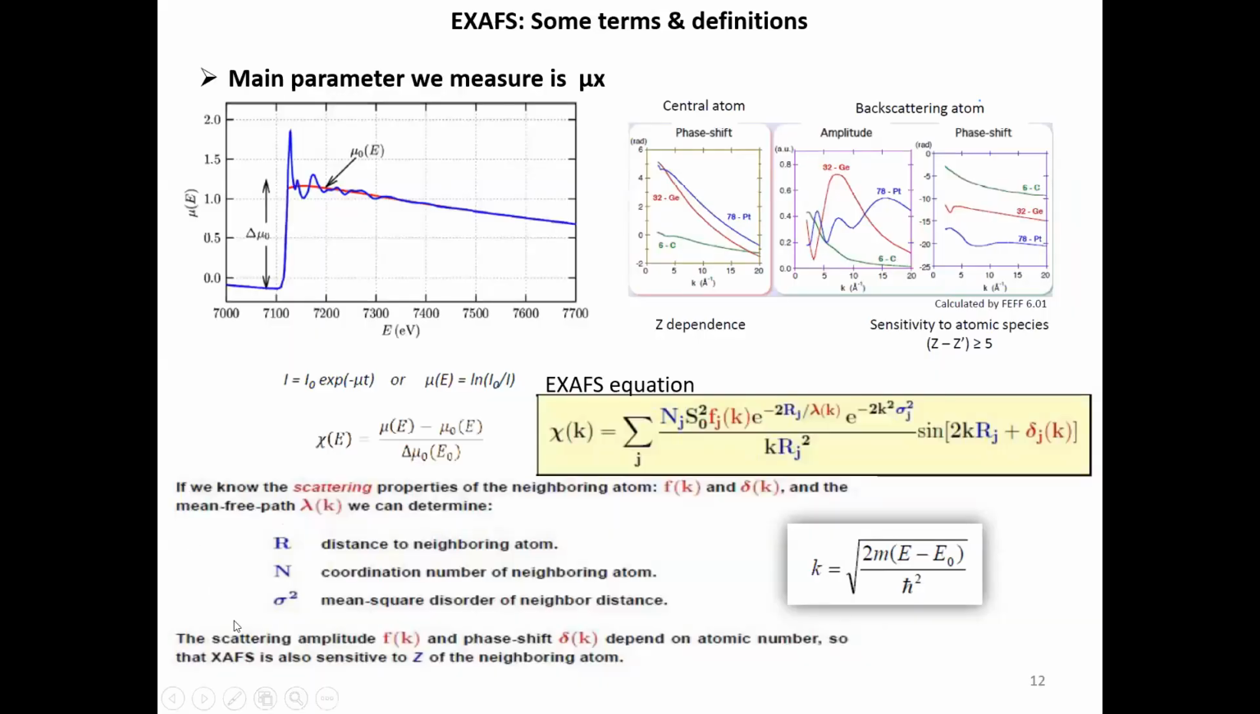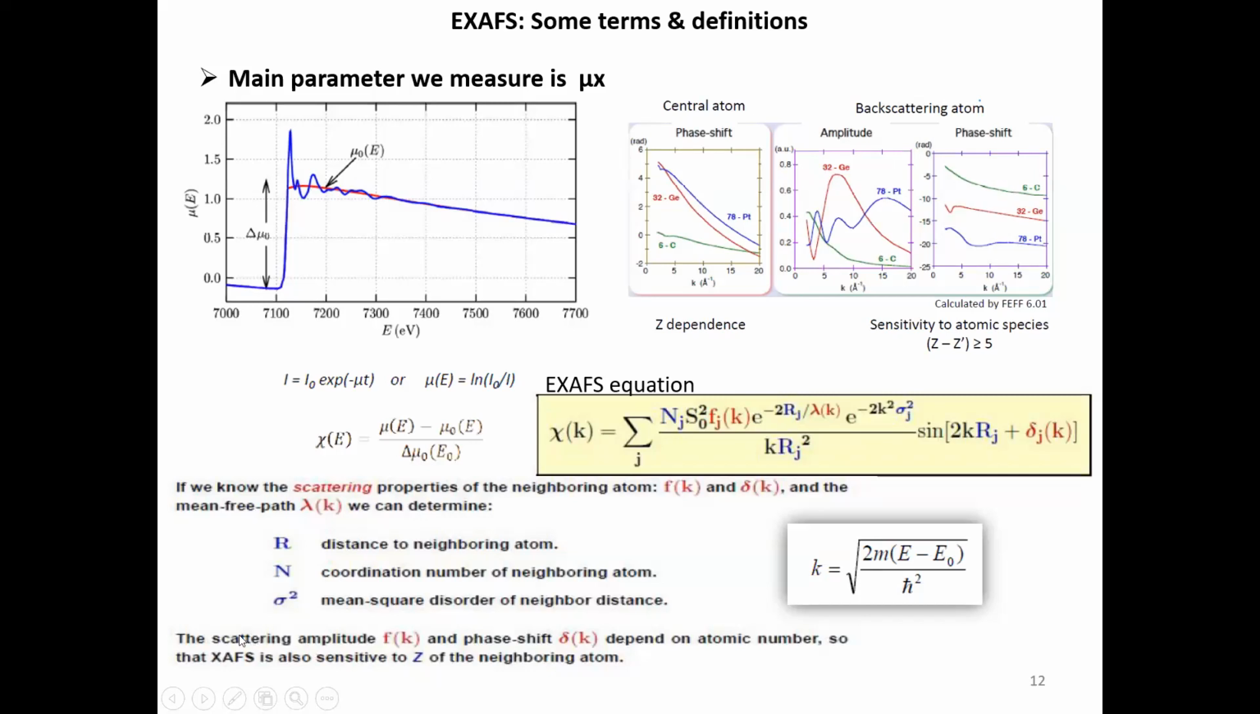And this part is the Debye-Waller factor, which basically gives you the idea of disorder in the material. So for example, if it is crystalline, it will be less. If it is amorphous, it will be more. And then this part is the sine function, and this consists of two components, 2kRj, which is basically the phase shift due to the central absorbing atom, and this part is due to the backscattering atom. So basically, you can say the EXAFS is nothing but a sine wave, okay? Because this is a sine function and these are the amplitude parts.